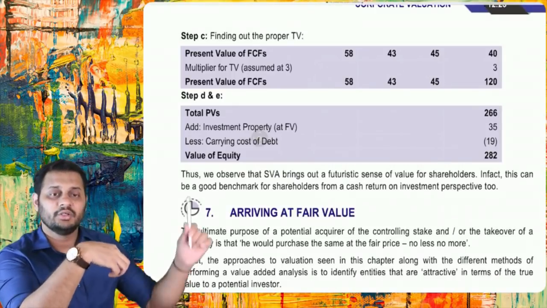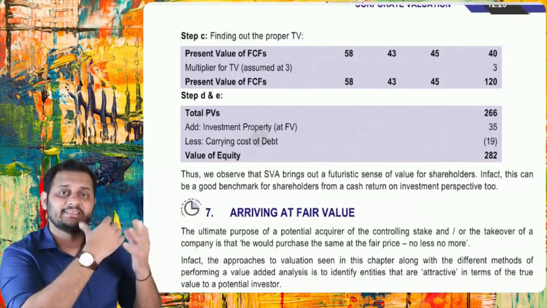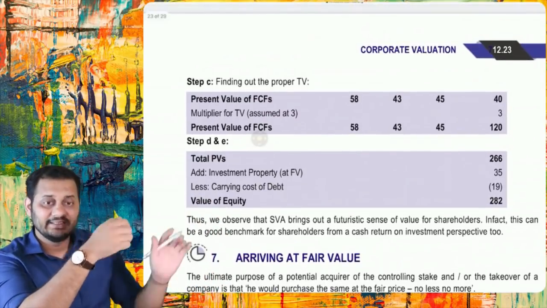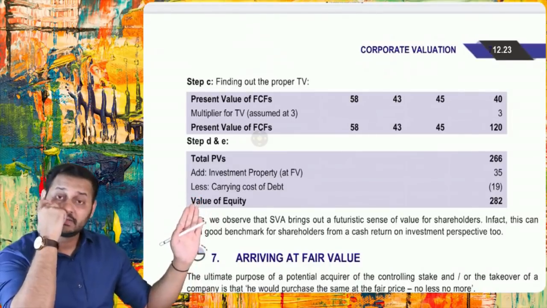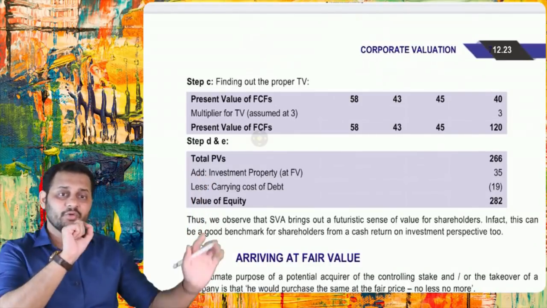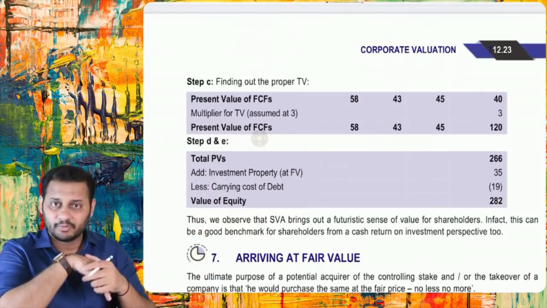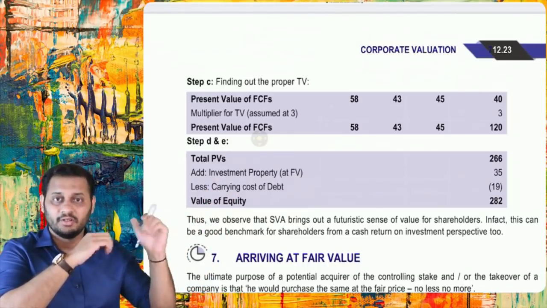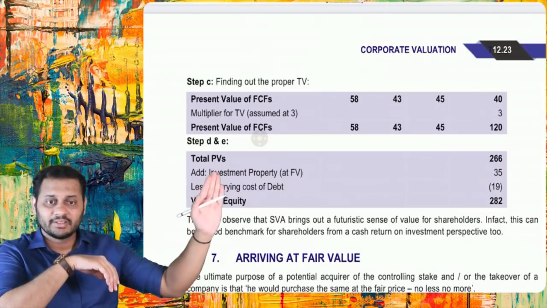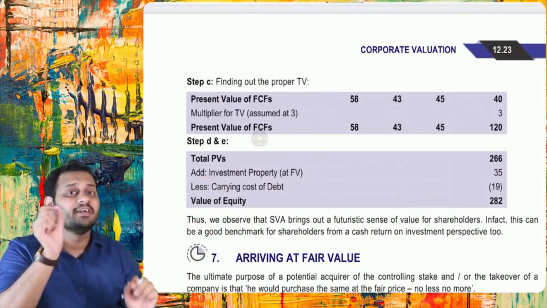Add those also in the value of equity, because this adds to the value of the equity. That's why they are saying consider these also, because in the above cash flows, if you remember, nowhere have you taken the impact of investment property because it was non-core, not related to business. All the future cash flows that you have taken to arrive at this total present value were related to business.